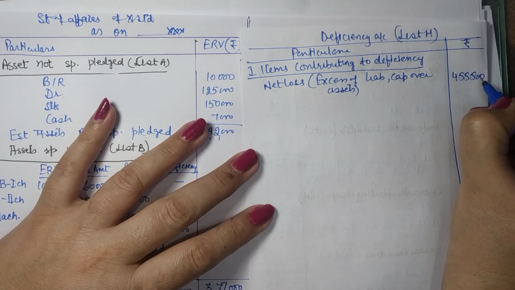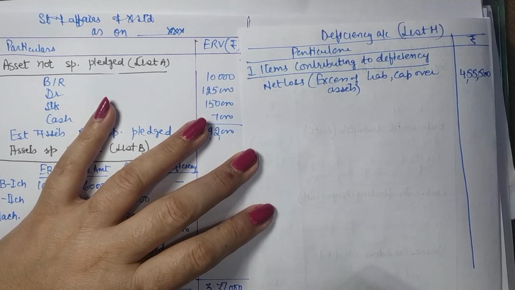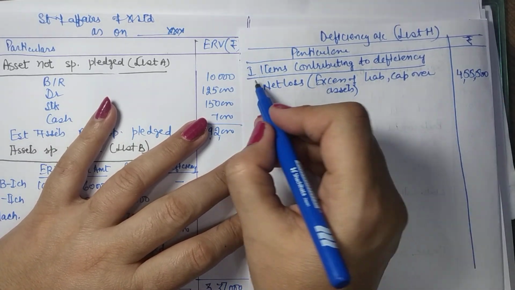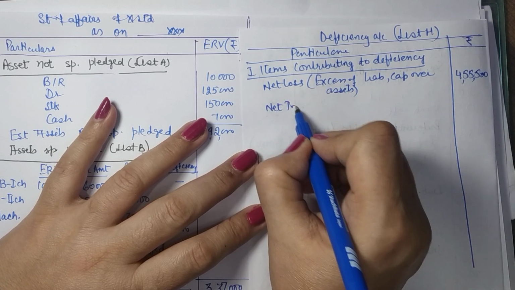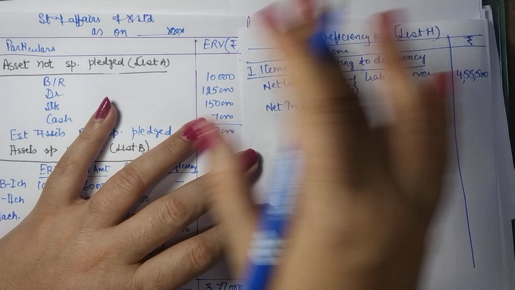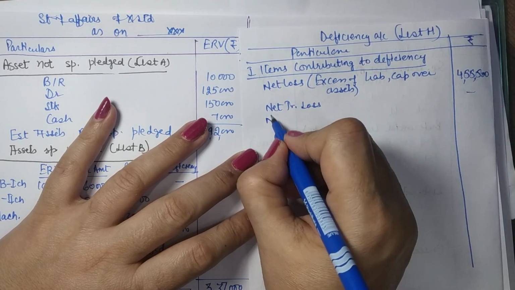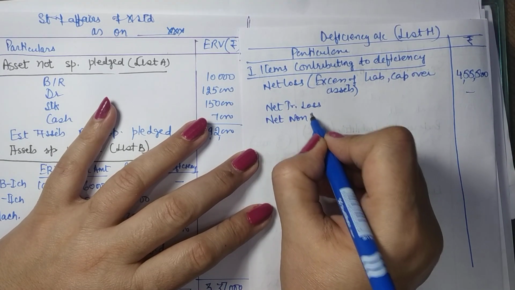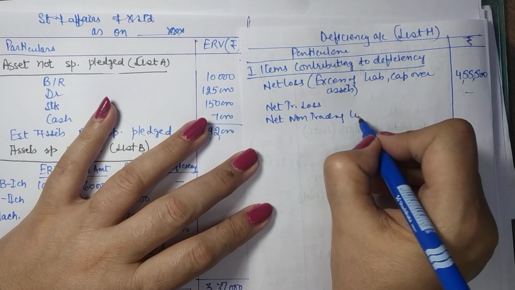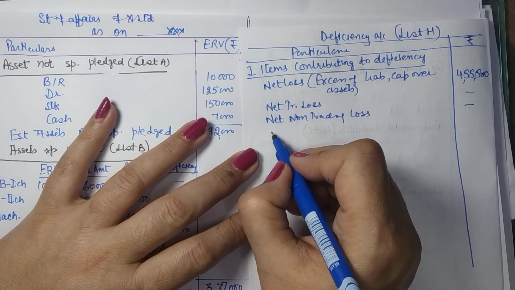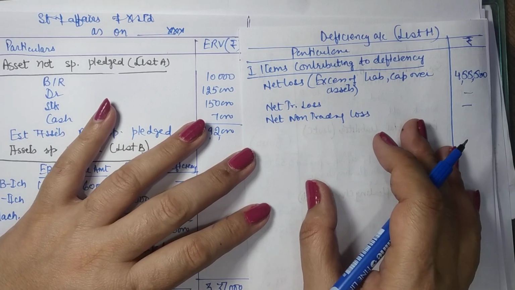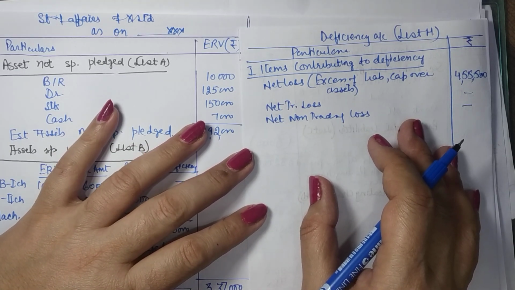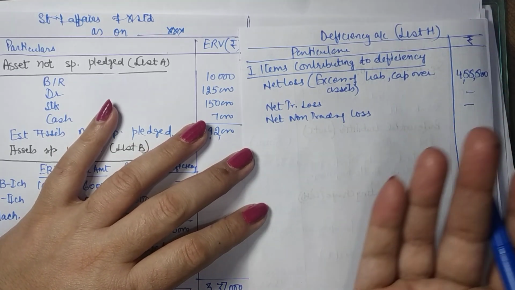So your question starts here. If you have a profit, it will come in the second component. So this includes net loss. Then you have net trading loss for the last 3 years period, if any. Net non-trading losses. If you are given any details of past 3 years, of course these losses will be calculated after payment of all expenses, remunerations, manager's salary, etc., taxes payment.